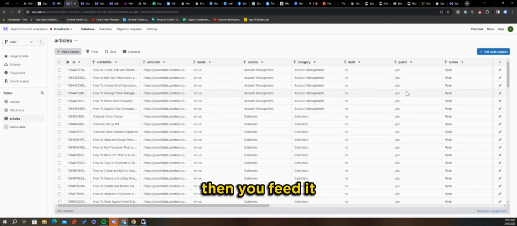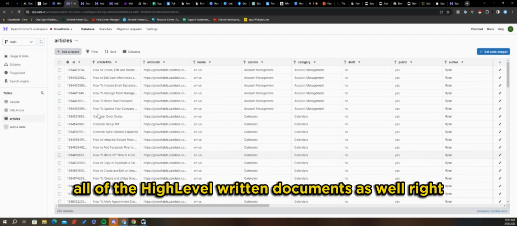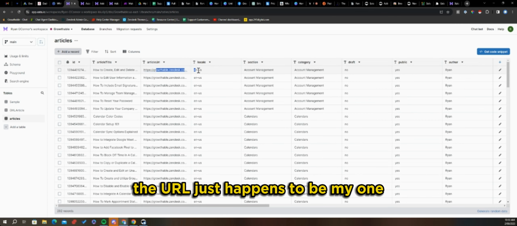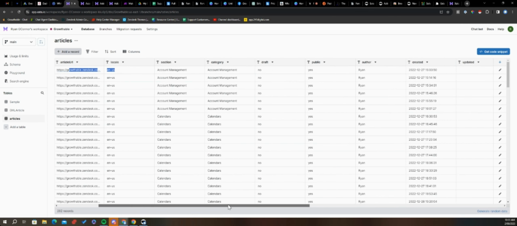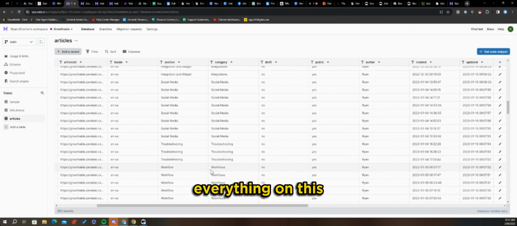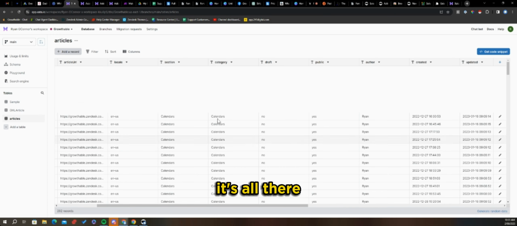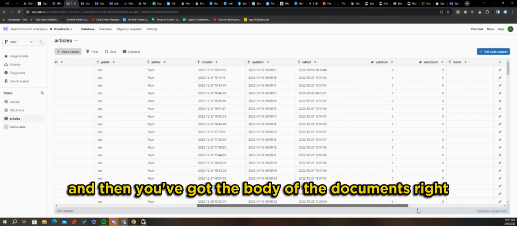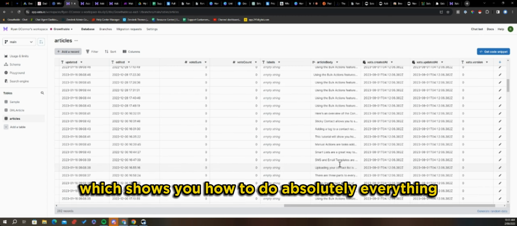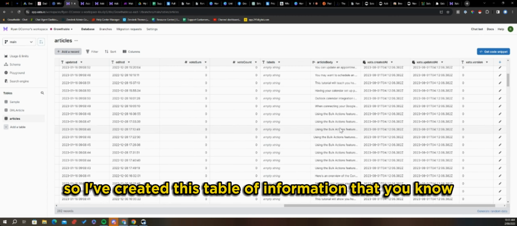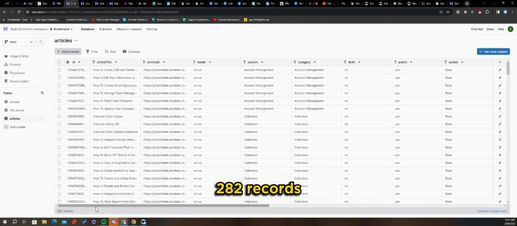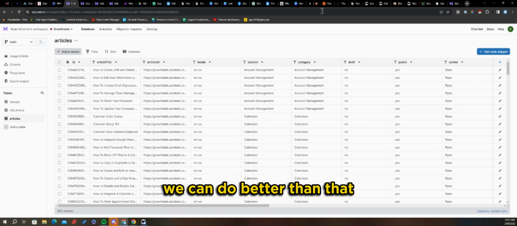But then you feed it all of the high-level written documents as well, right? So anyway, here you can see I've got the title, the URL, it just happens to be my one. The section is like everything on calendars, everything on social media, everything on this, everything on workflows, right? It's all there. And then you've got the body of the documents, right? Which shows you how to do absolutely everything. So I've created this table of information, 282 records.